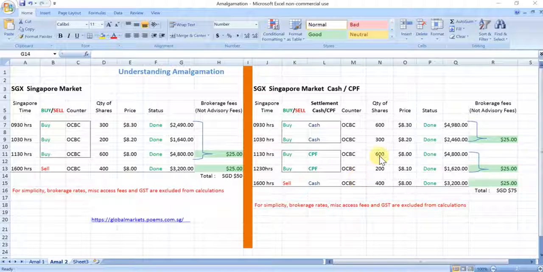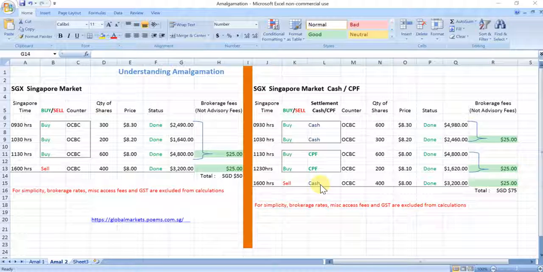First one was to buy 600 shares using CPF OA, and the second transaction was to buy 200 shares using CPF OA. At the later part of the day, he decided to sell away some OCBC shares, and this is set as a cash trade. So in this instance, how is the brokerage fee calculated?